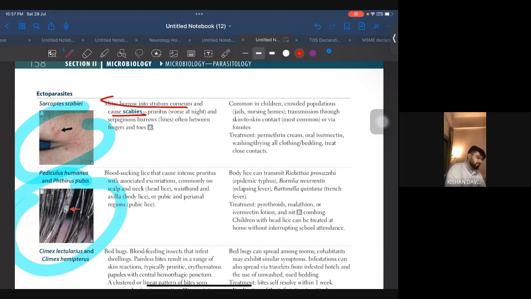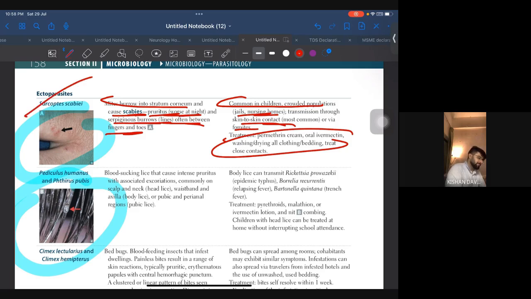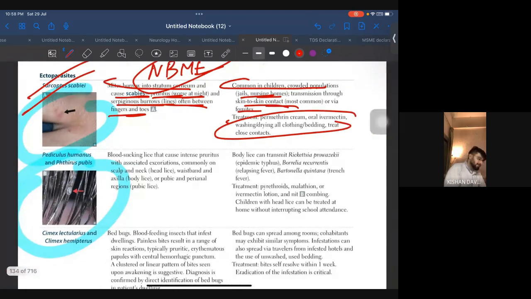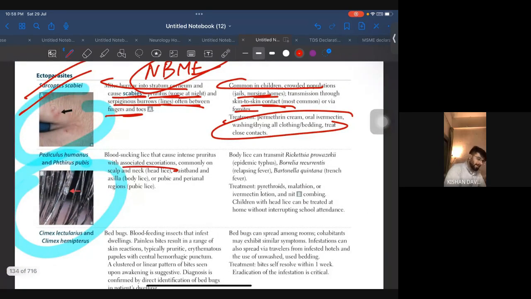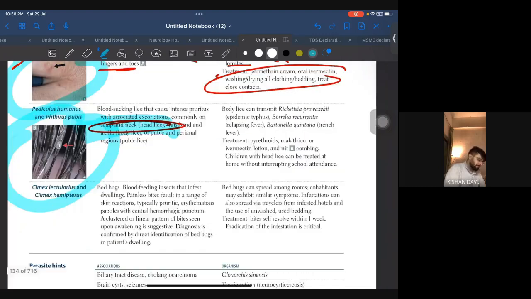Mite burrows into stratum corneum, causes scabies. Pruritus worse at night and serpentine burrows, often between fingers and toes. All right. Common in children, crowded population. Transmission by skin contact via fomite. Treatment you have to remember. So scabies is important. I think NBME had one or two questions regarding scabies. Scabies is important. For lice, particularly human, just remember one thing, they are head lice. That's it. Head lice. Okay.